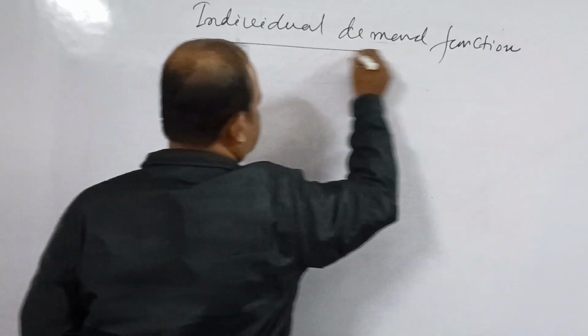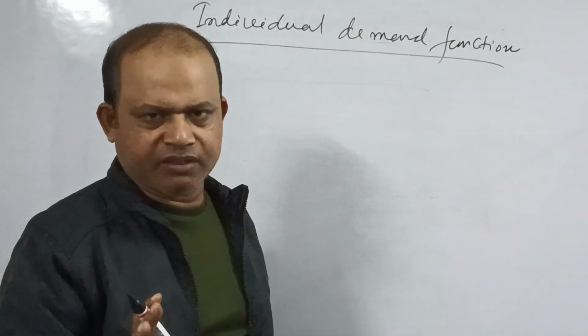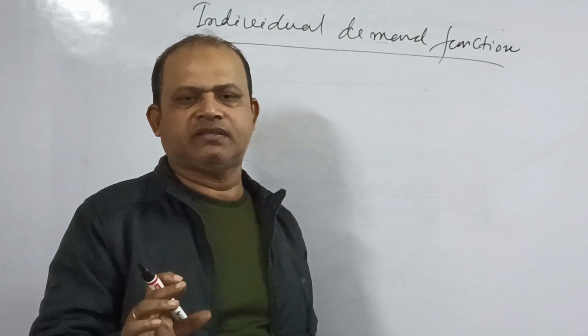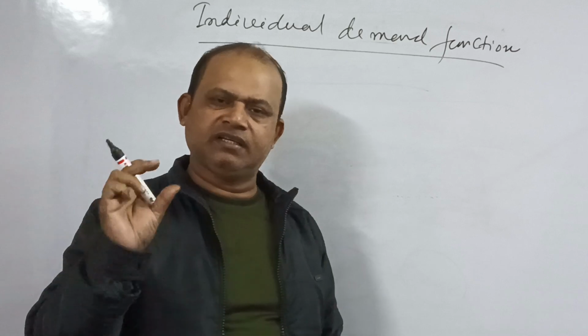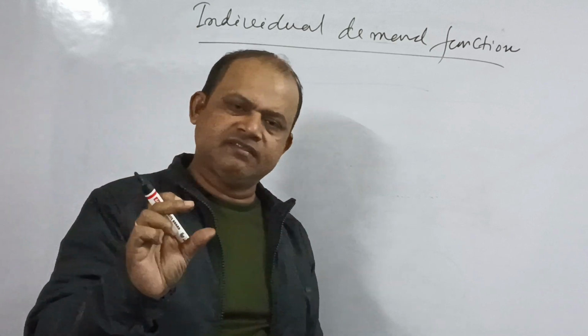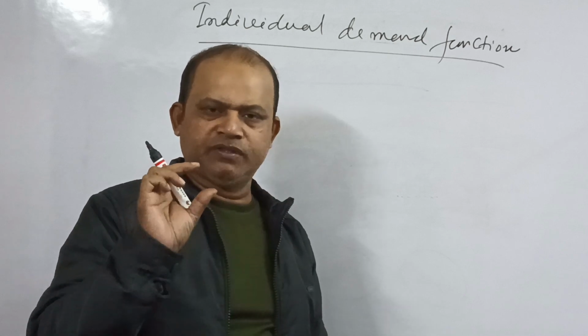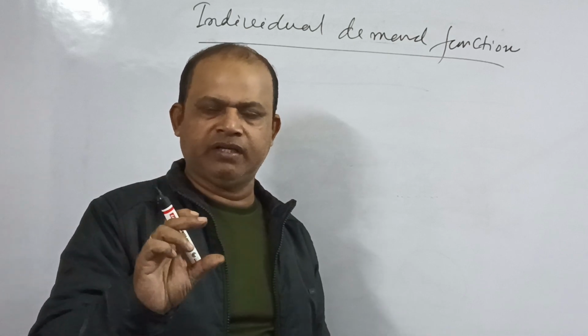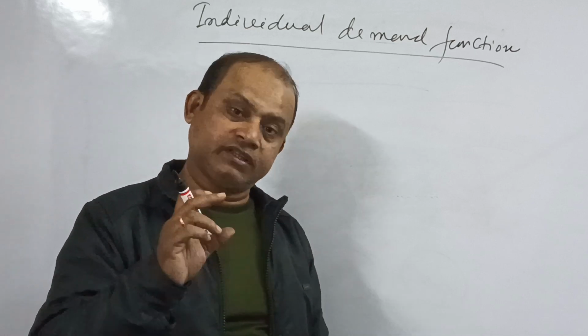Individual demand function. Demand function means the functional relationship between the quantity demanded and the factors determining demand. In case of individual demand function, it is the functional relationship between the individual quantity demanded of a particular commodity and the determinants of the demand for that commodity.